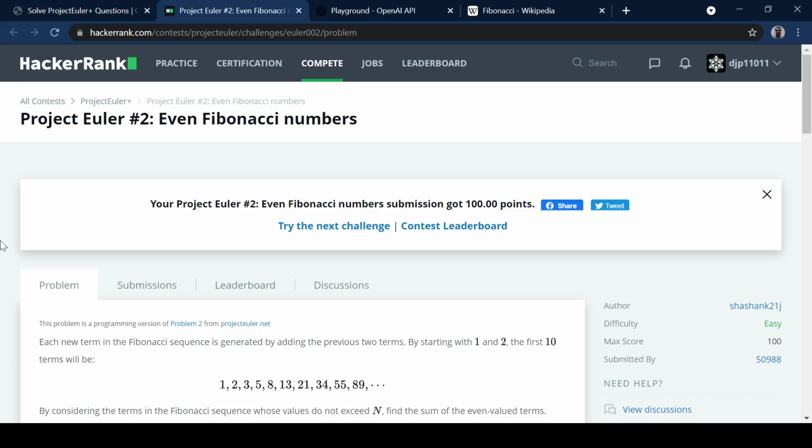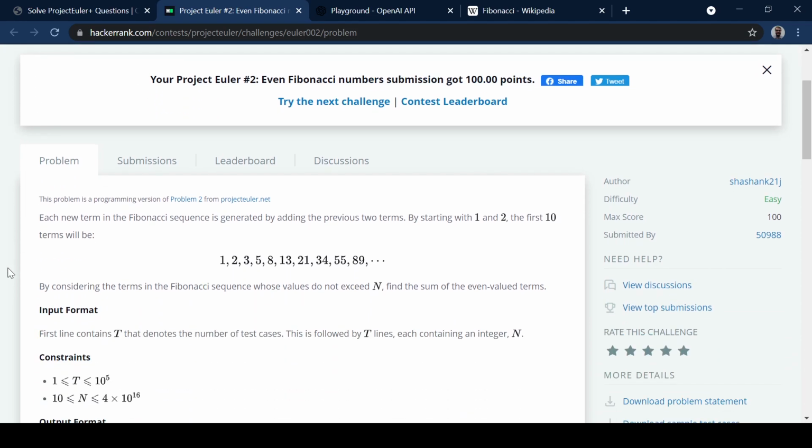Hello everyone, welcome back to episode 2 of this series exploring how to solve mathematical and computer science problems with AI. So now we're on to Project Euler problem number 2, the even Fibonacci numbers.